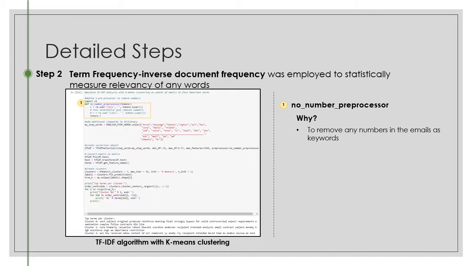We initially used the sklearn TF-IDF vectorizer method with the base stopwords dictionary that comes with the library. A stopword dictionary provides a list of common words such as the, or, and from that would be artificially inflating our returned values if we were to utilize the search without any type of stopword. After our initial run, there were additional words and numbers that we wanted to exclude, so we also added a preprocessor, shown there in 1, in order to remove any numeric words from the emails, and we also added additional words to the custom stopwords dictionary.